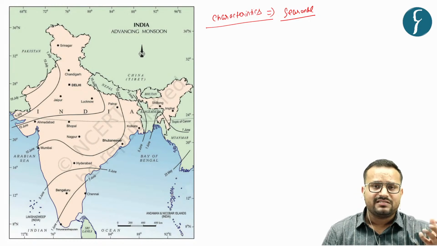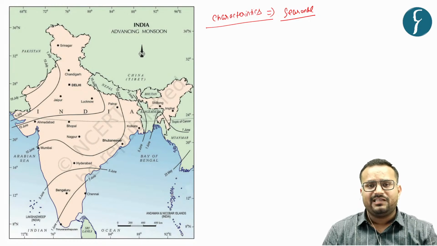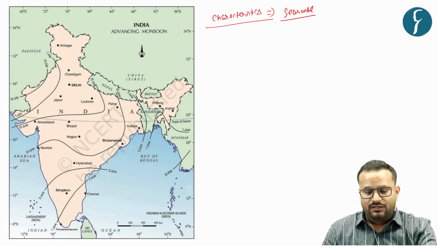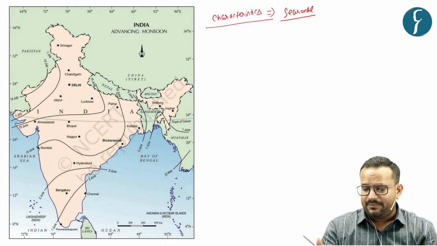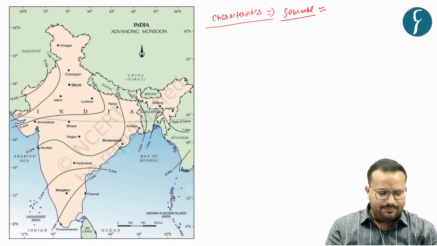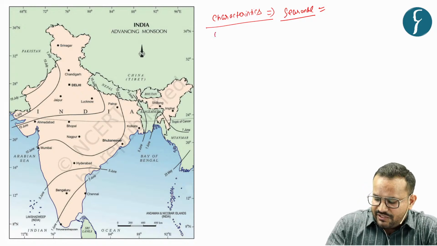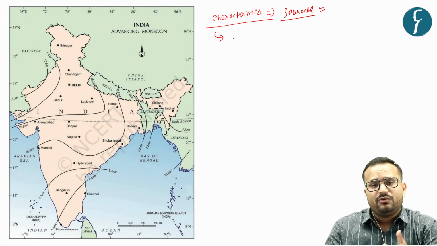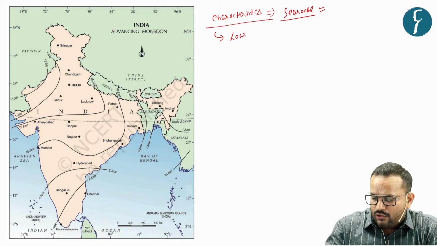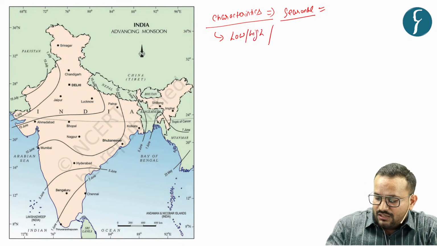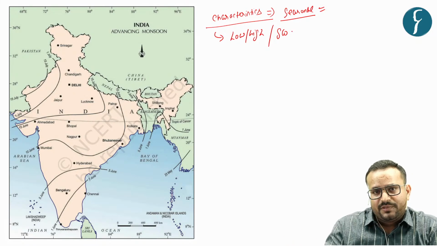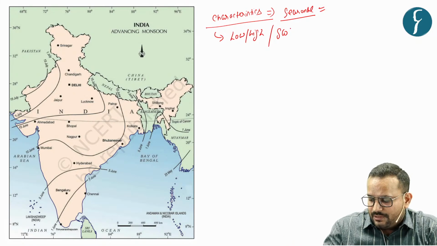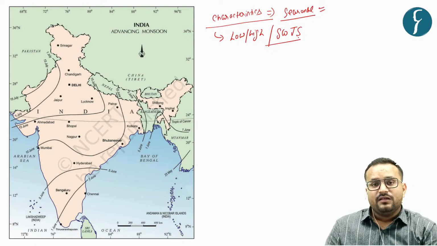So there is a seasonal flow of winds taking place, and that is why in that PYQ, if you see initially, the seasonal withdrawal of winds is a characteristic of what type of climate? That is monsoonal type of climate, and it is taking place on account of what? Multitude of processes, such as development of low and high pressure areas, withdrawal of the southwestern tropical jet stream, and the subtropical jet stream that is there.